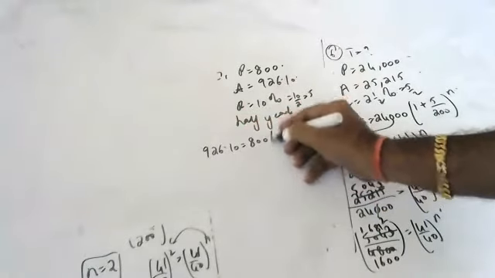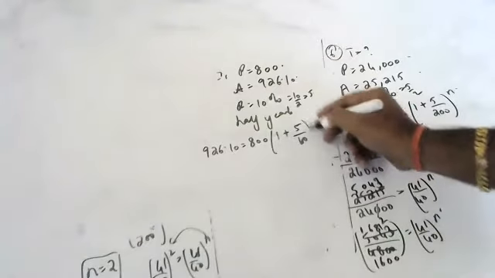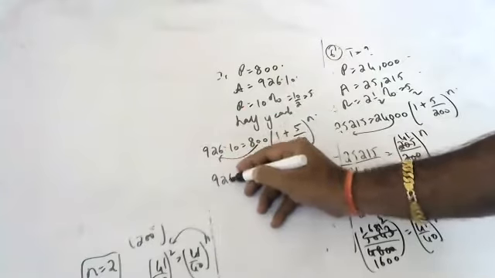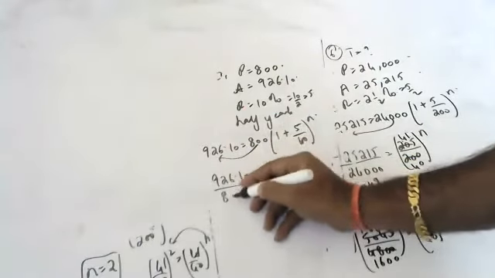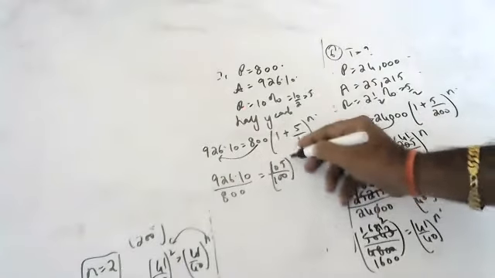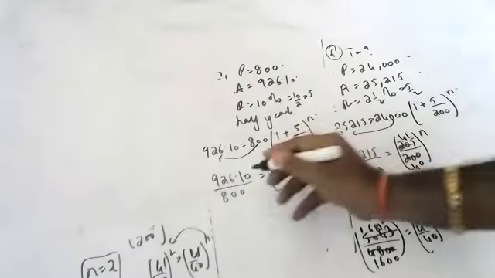926.10 is equal to 800 into (1 plus 5 by 100). So 926.10 by 800 is equal to (105 by 100) to the power of n.